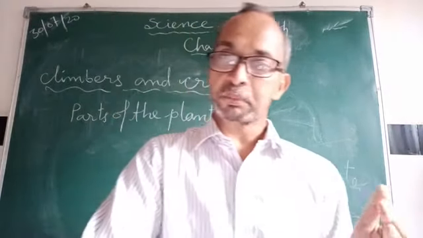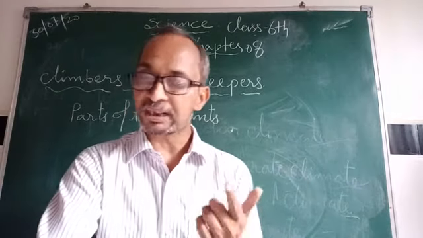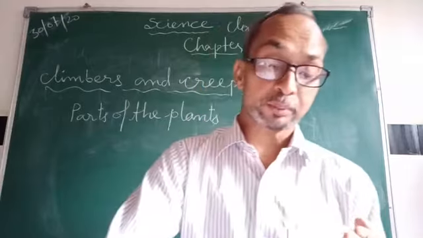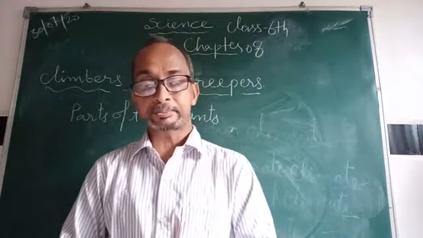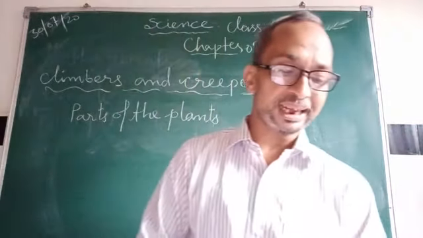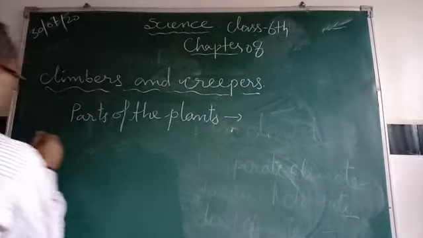These parts help plants survive because plants are living things. So the main parts of the plants are roots, stem, branches, leaves, flowers and fruits.